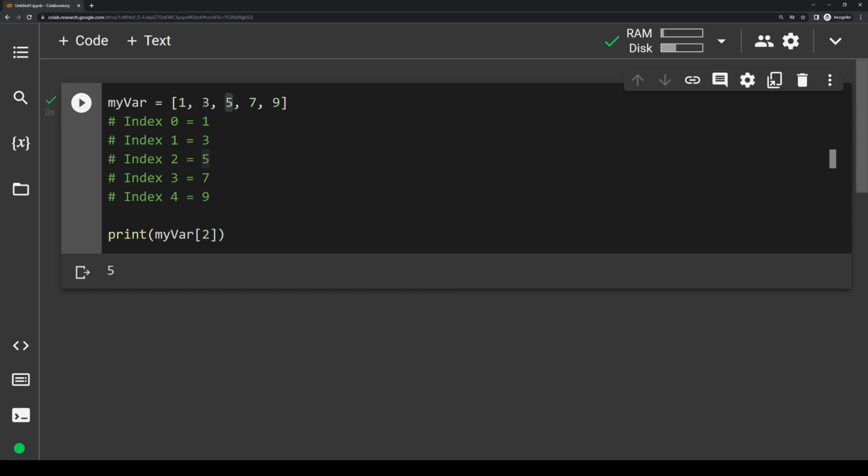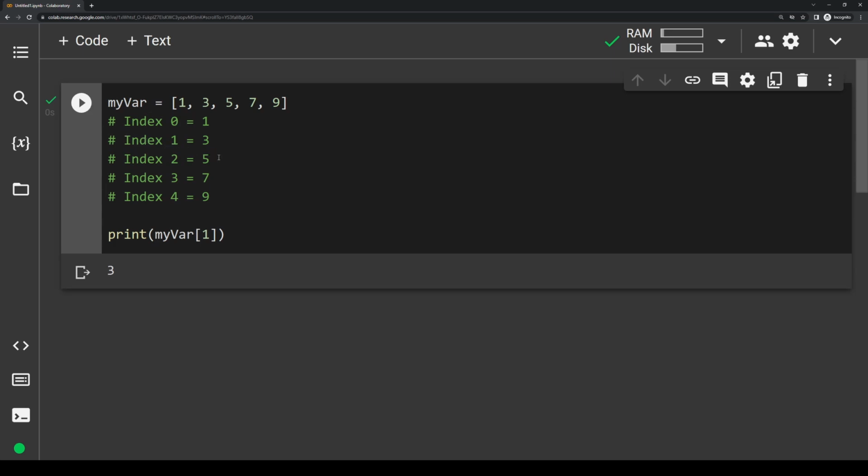So what if I want to grab a different number? Let's say I want to print out this 3. What index is 3 in? Well, 3 is in index 0 and 1, so we know 3 is in the first index. So instead of printing myvar index 2, let's print myvar index 1, and it should output 3.